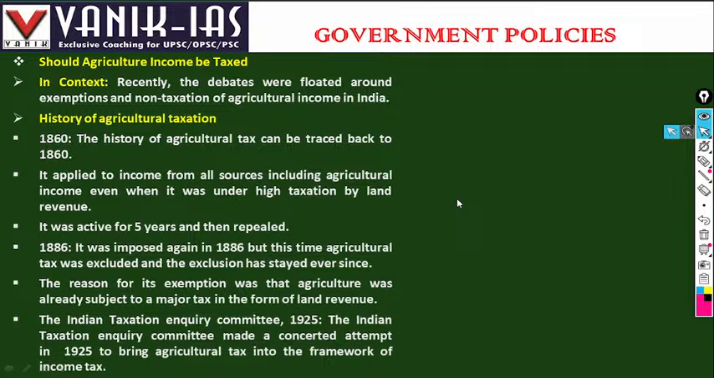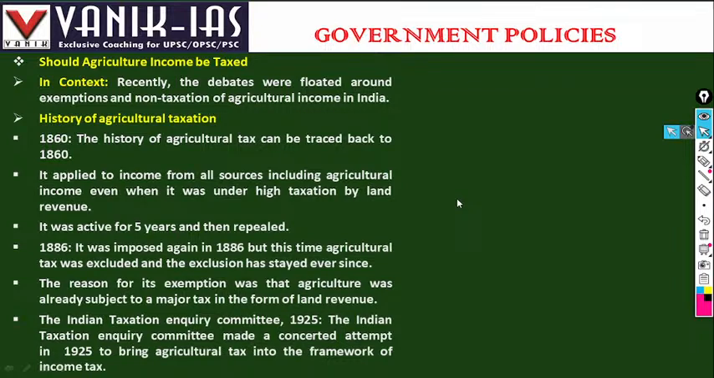The 1860 tax was active for 5 years, then repealed. The agricultural taxes were repealed after 5 years, in 1865. In 1886, agricultural tax was excluded. The exclusion dates ever since. From 1886 onward, agriculture enjoyed exemption.